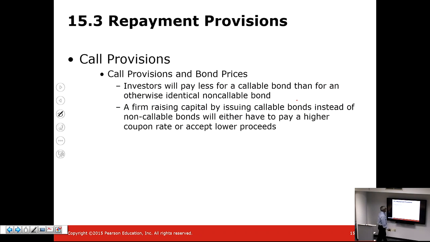So what does the call feature do to the bond? It certainly makes the investors pay less, because for the investment that they're making, there is no assurance that they can carry the investment all the way through the final term of the bond. The bond may be recalled before we get to the final date. But a firm, by issuing a callable bond instead of a non-callable bond, will have to either pay a higher coupon rate or accept lower proceeds. But why would they do this?